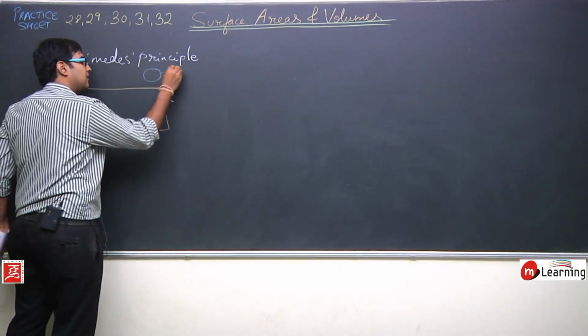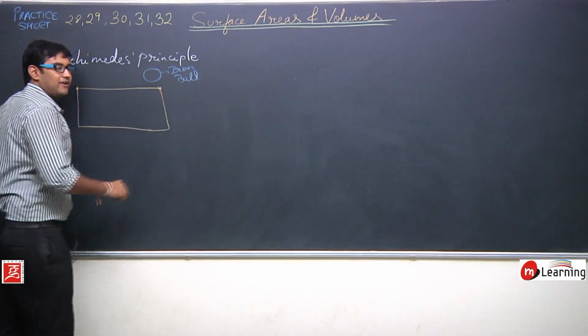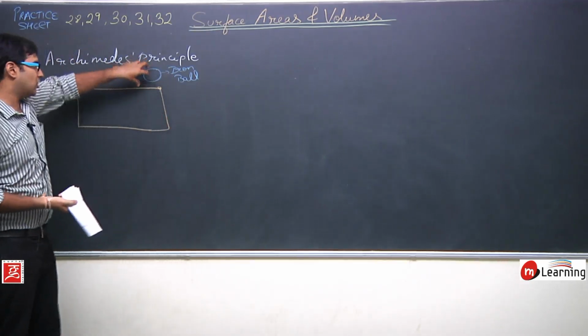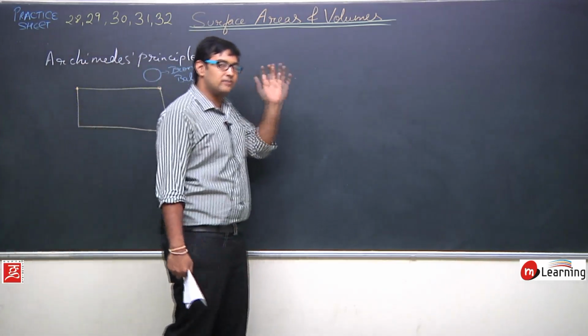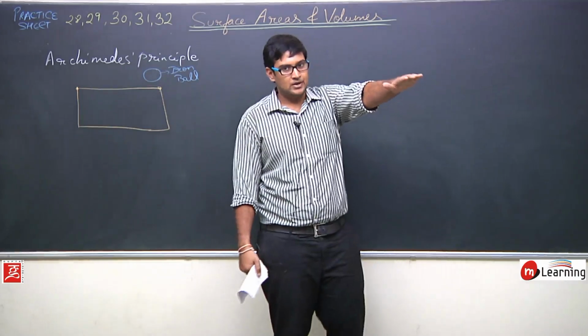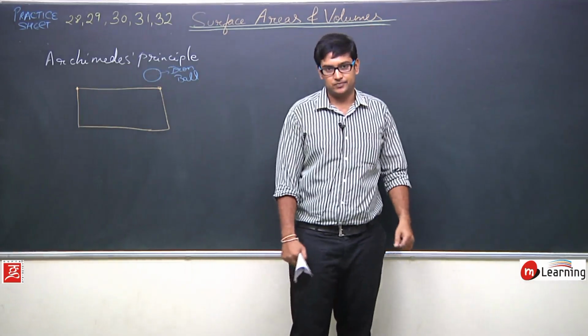Okay, this is an iron ball. If I drop this iron ball in this bucket, what will happen? Try to imagine there is a bucket which is full of water up to its brim and you drop an iron ball inside that bucket.